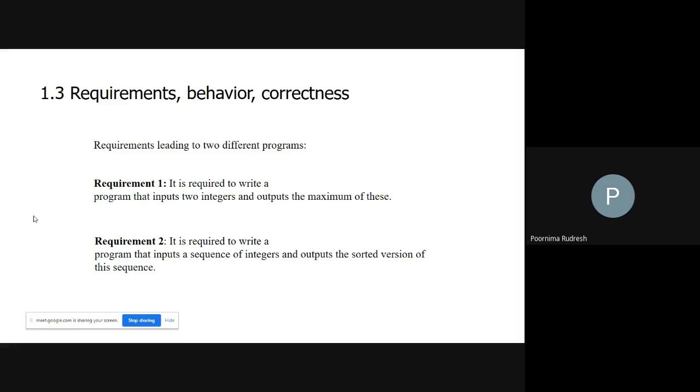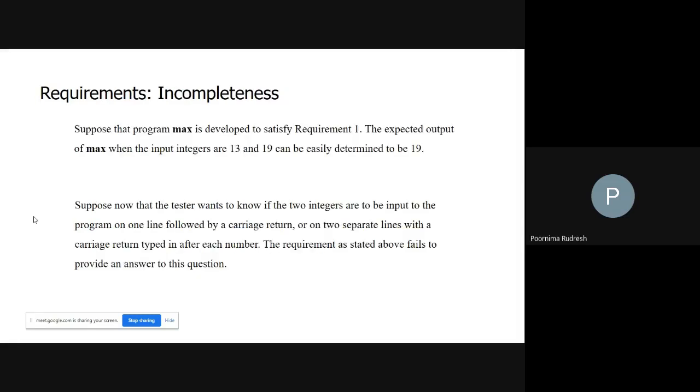Then what is behavior? As I said, behavior is the functionality of the developed product, which we'll see in detail in the next class. So here we have defined the requirements. According to the requirements, as I said, there are complete requirements and incomplete requirements.